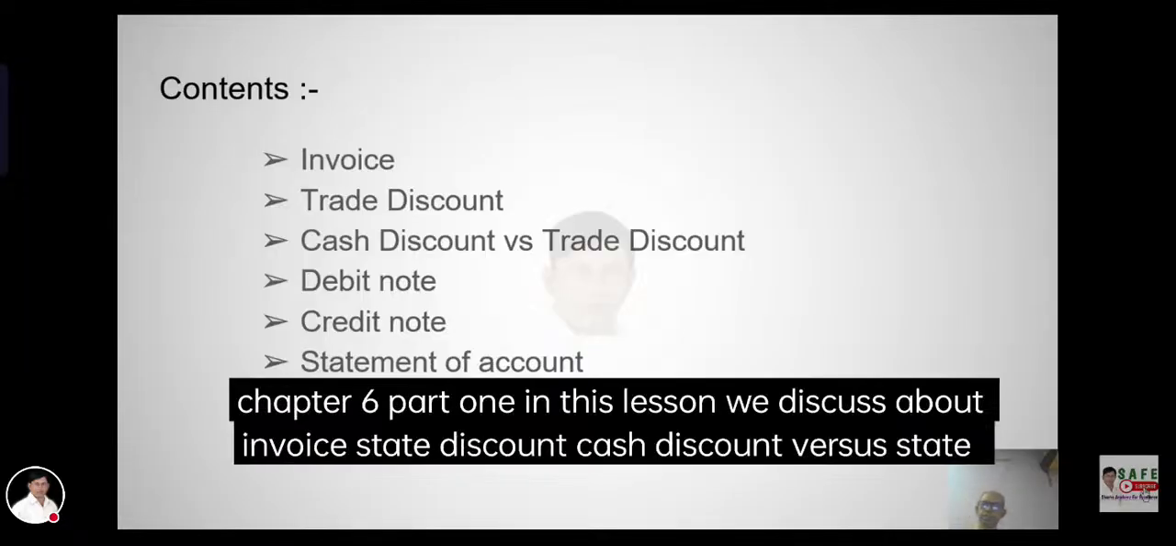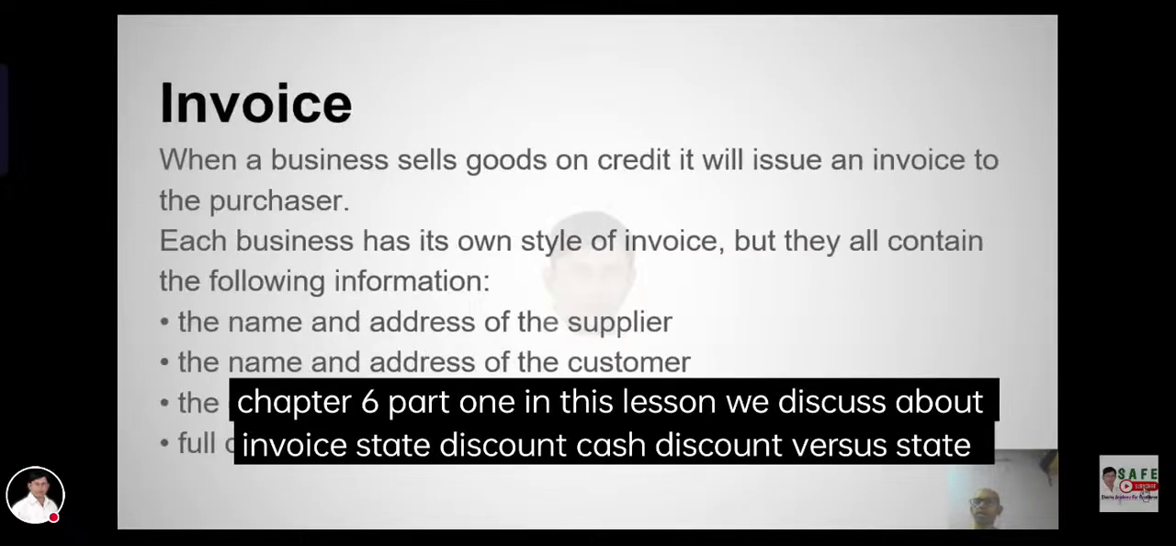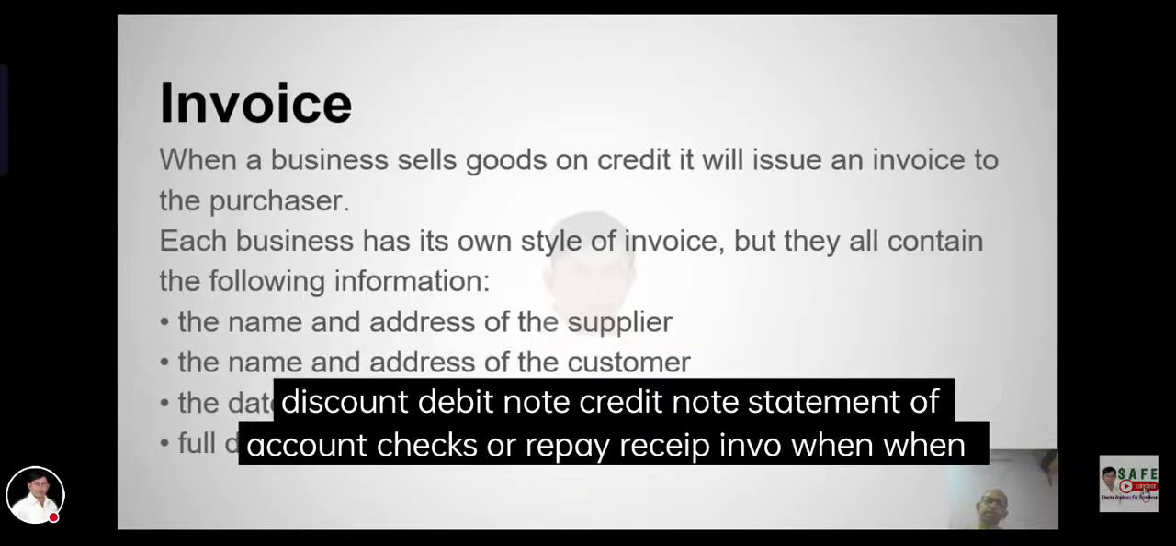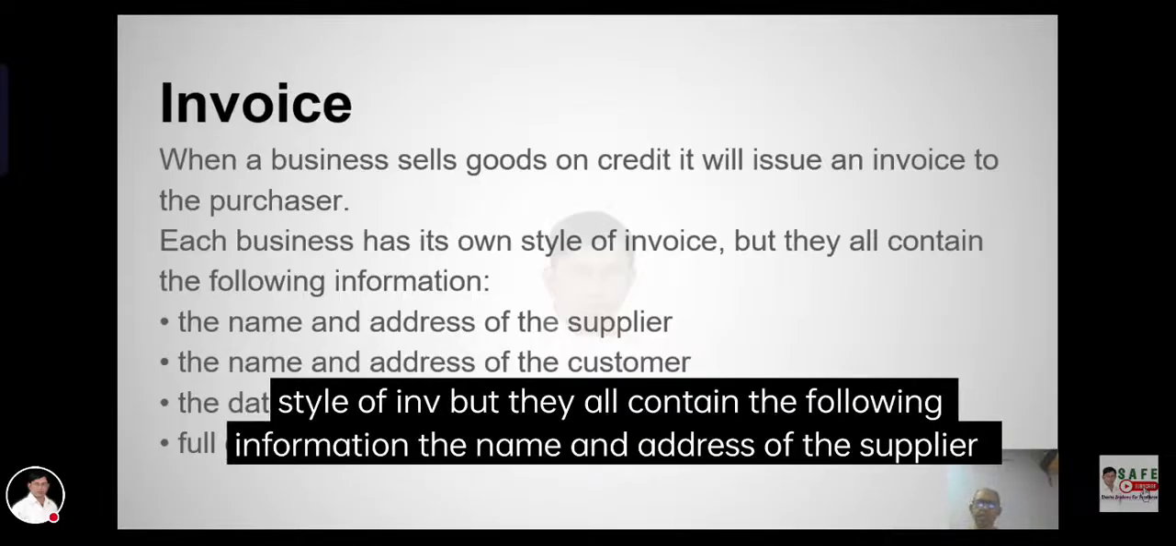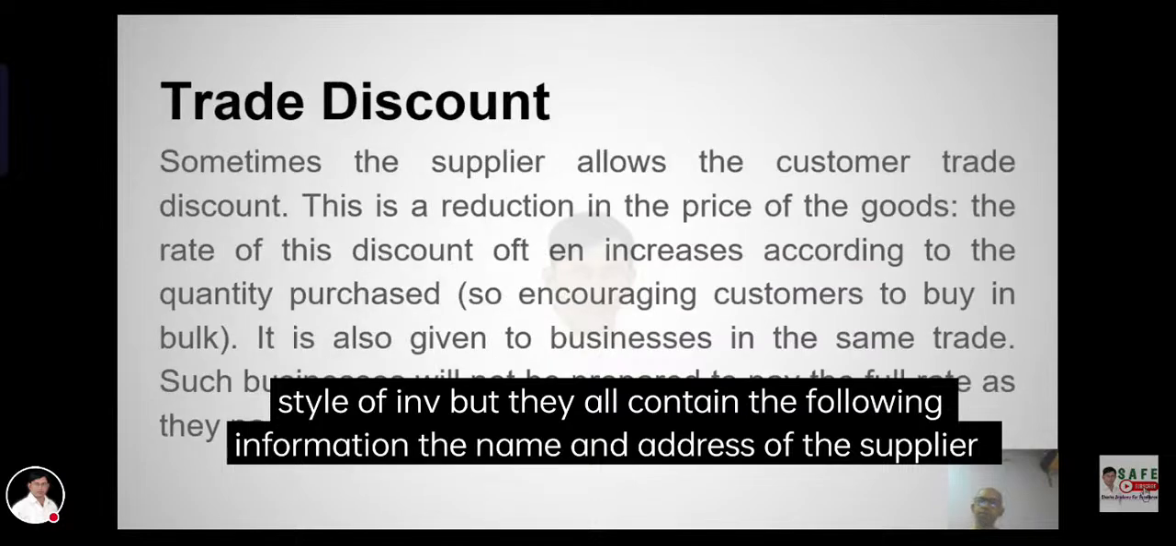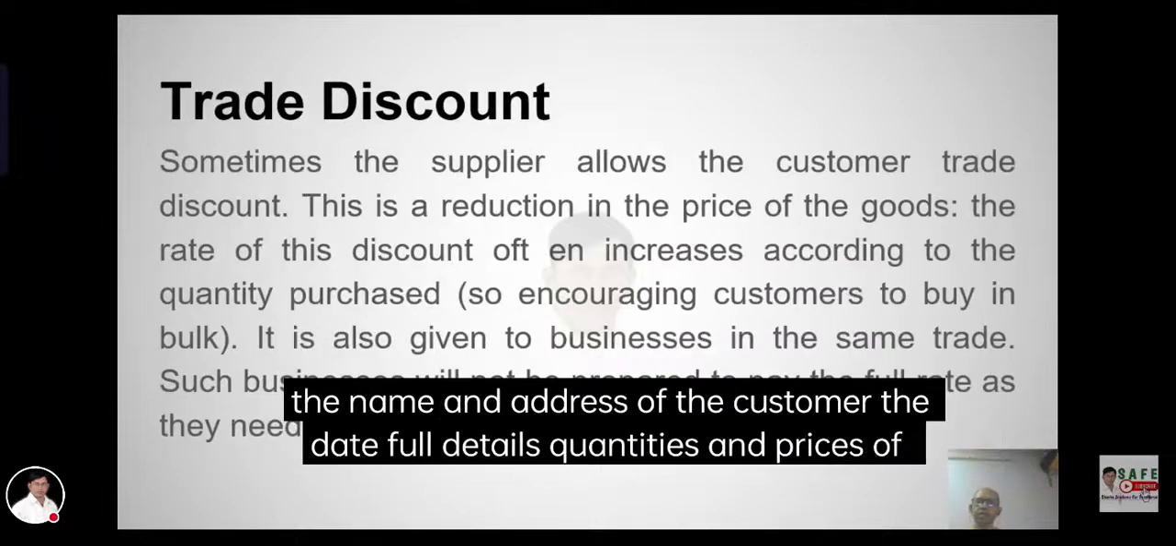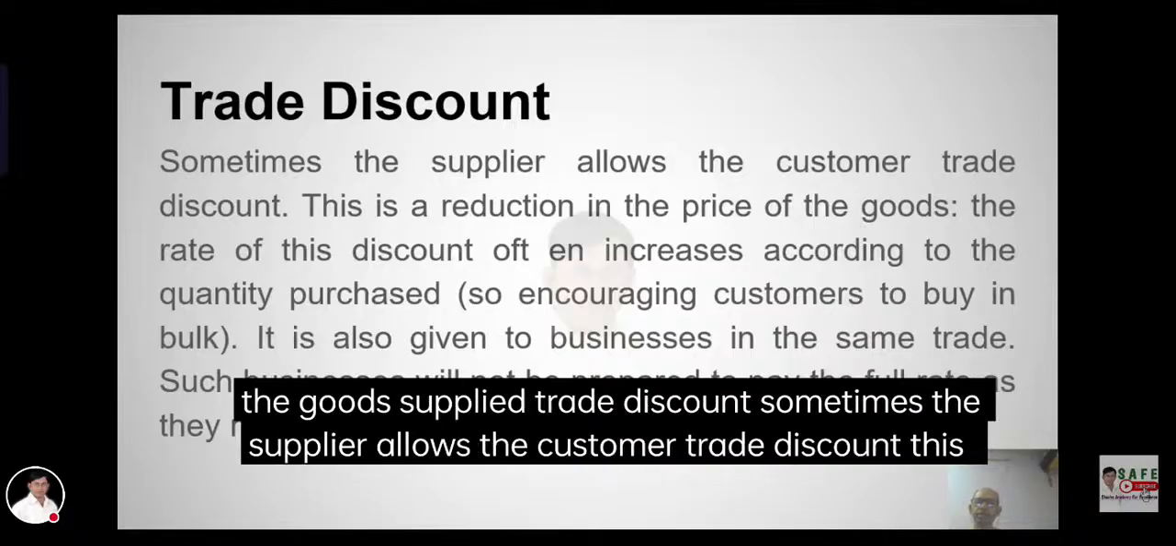Chapter 6, Part 1. In this lesson we will discuss invoice, trade discount, cash discount, debit note, credit note and receipt. Invoice. When a business sells goods on credit, it sends an invoice which contains the following: the name and address of the supplier, the name and address of the customer, the date, and full details, quantities and prices of the goods supplied.